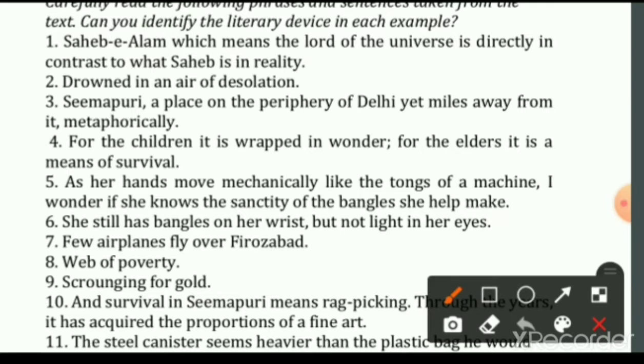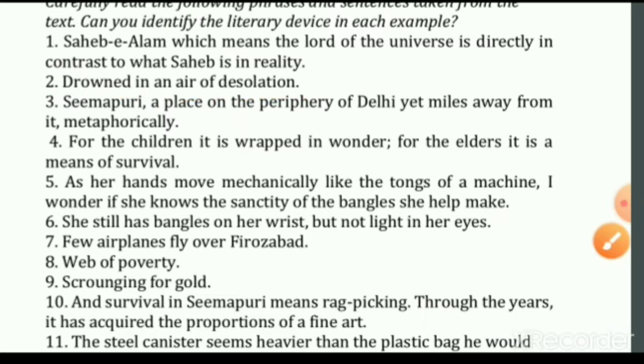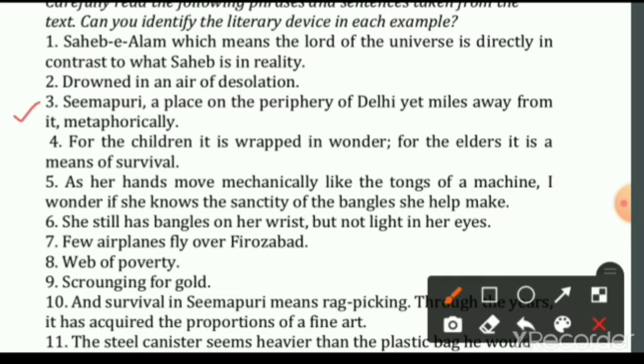Next is drowned in an air of desolation. Here, the author is talking about the town, and the town is being compared directly to an air of desolation. So, here, the author has used the literary device metaphor. Next one, Seemapuri, a place on the periphery of Delhi, yet miles away from it metaphorically. Periphery means on the outskirts of Delhi.